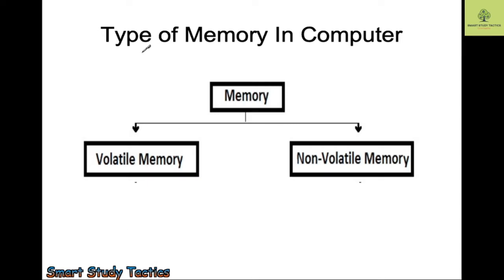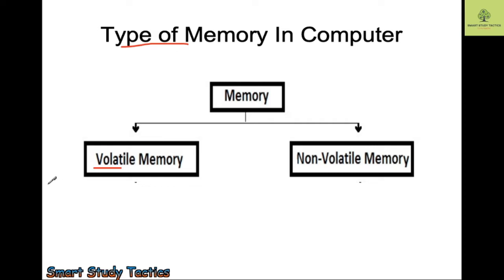So here we are starting with types of memory. When we categorize the memory, it can be of two types: volatile and non-volatile memory. When we talk about volatile memory, please listen to the words carefully. It retains its contents while powered on, but when the power is interrupted, the stored data is lost.